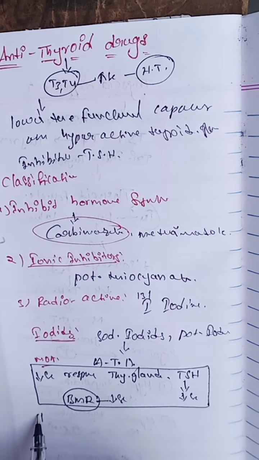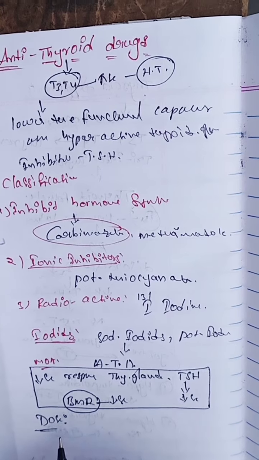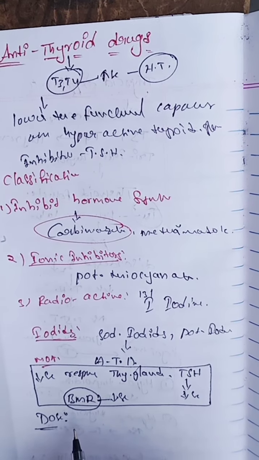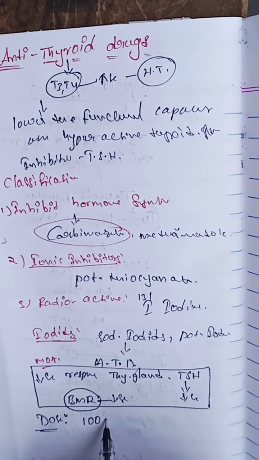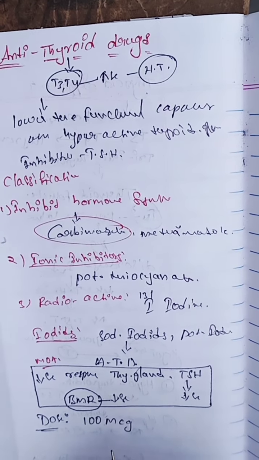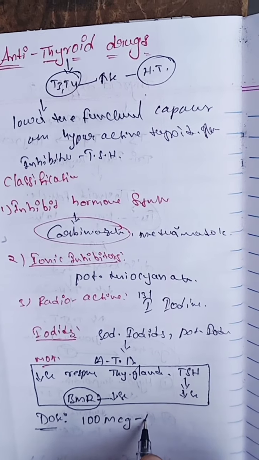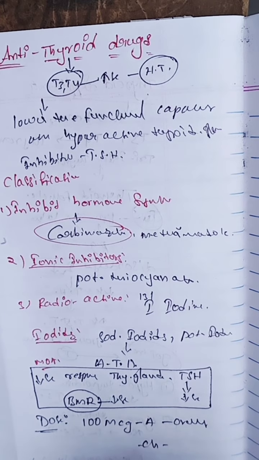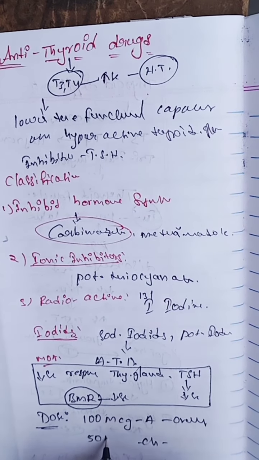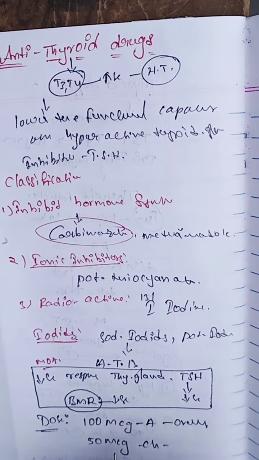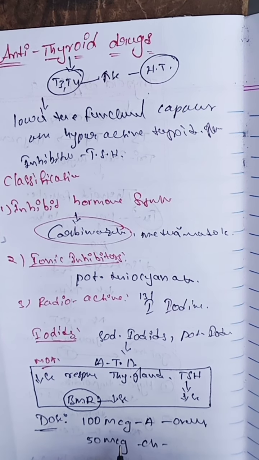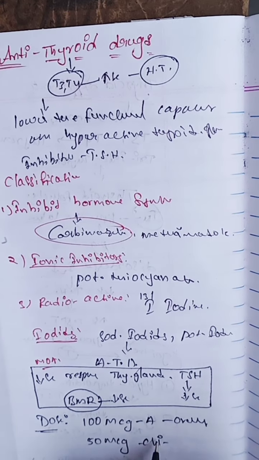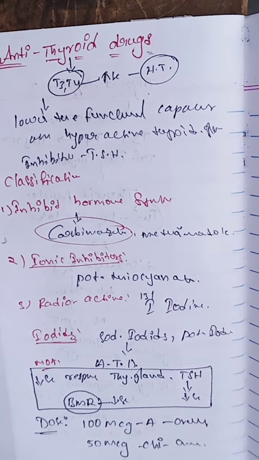What is the dose of this particular drug, iodides? The adult dose is up to 100 mcg, administered orally. What about the children's dose? The children's dose is 50 mcg. Here mcg is microcuries or millicuries. For children also, it is administered orally. This is the oral route.